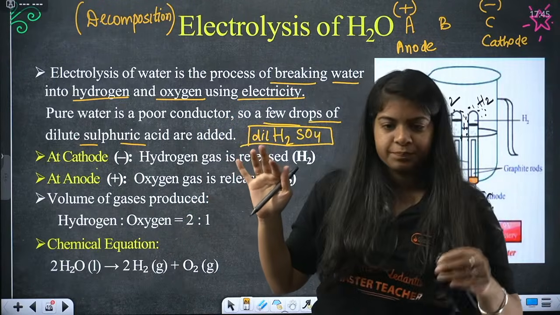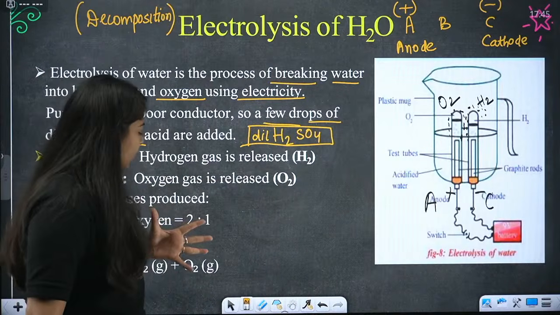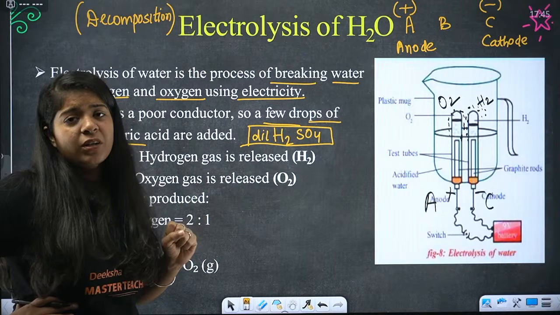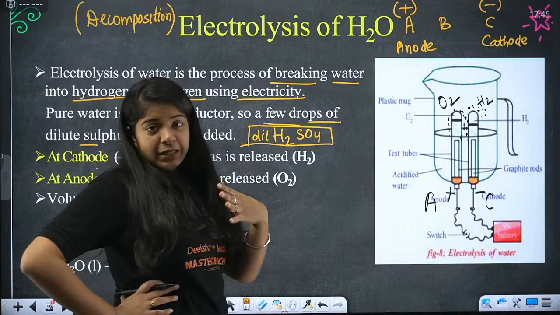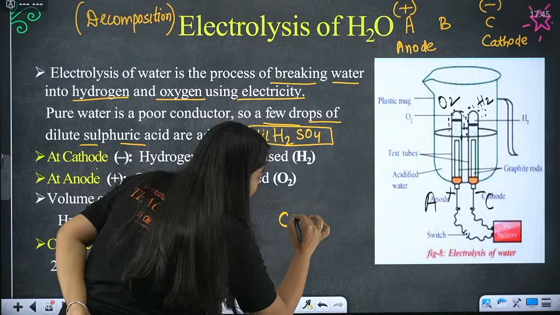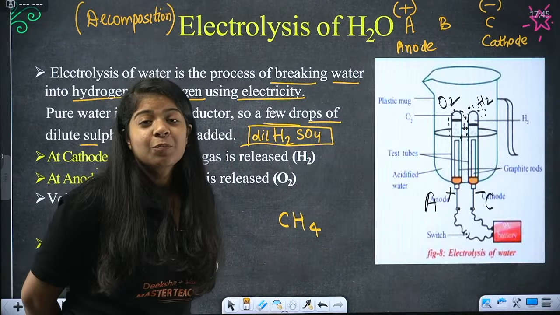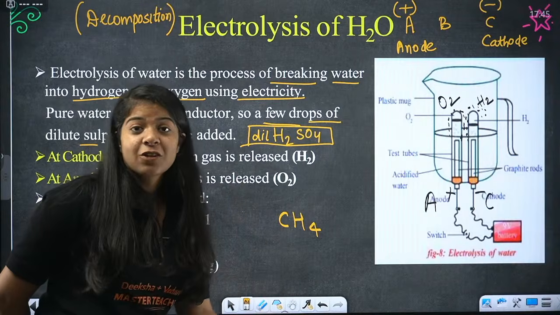Okay, great. Now, ma'am, how do I remember that hydrogen gets stuck on the cathode and oxygen on the anode? It's a little trick that I made, completely mine, you can use it if you want. We have studied CH4, methane, carbon compounds CH4, C2H6, C3H8, right?